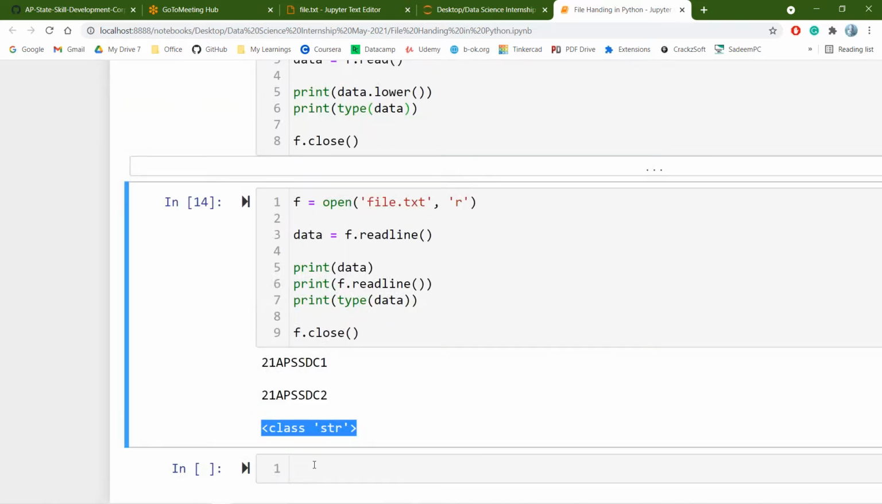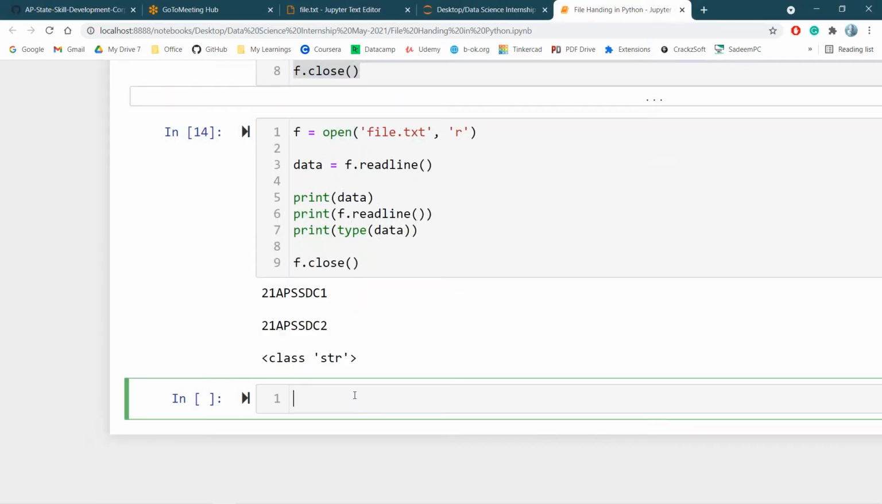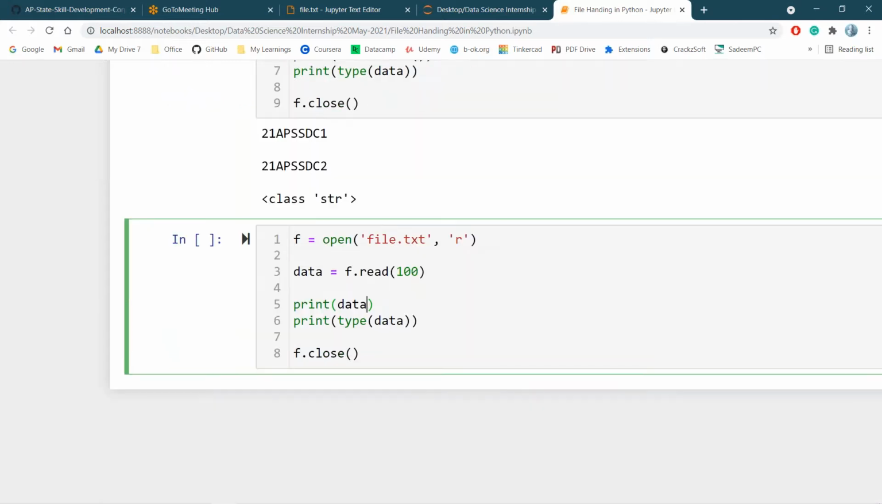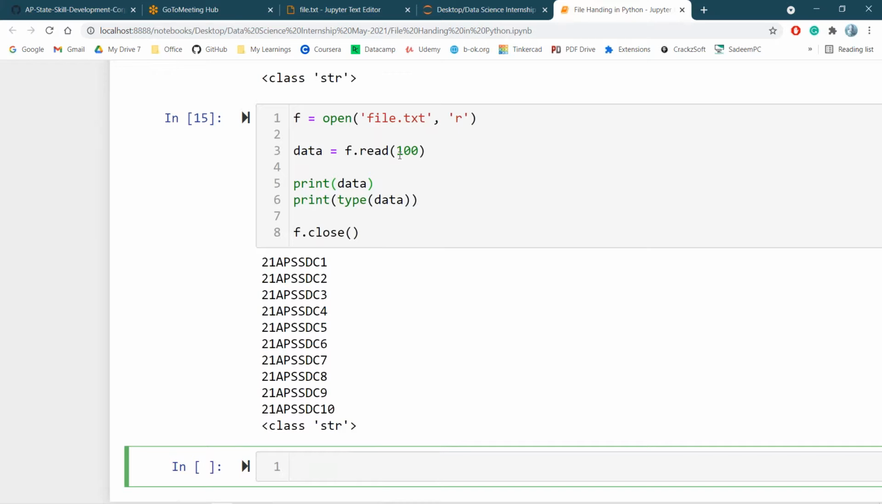We can't read 100 words, so there is no chance of reading a particular number of words. If you want to read a particular number of lines, we can. In read mode, if you pass some value, for example, I want the first 100 characters. We can't read a particular word, but with read we can get the first 100 characters. Now I will be getting the first 100 characters.